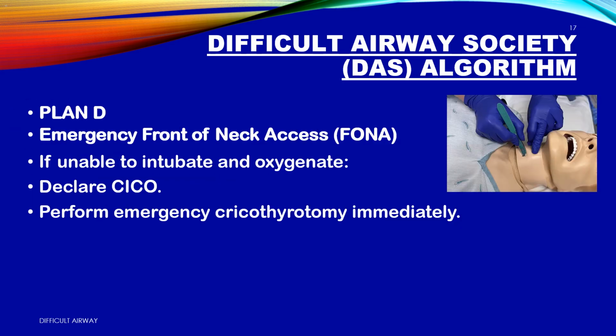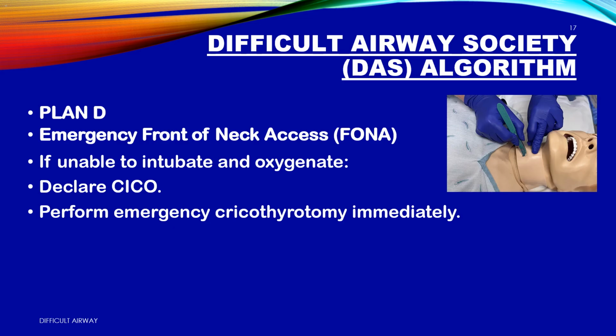Plan D: Emergency front of neck access, FONA. If unable to intubate and oxygenate, declare CICO. Perform emergency cricothyrotomy immediately. If you can't intubate, and you can't oxygenate, Plan D equals CICO, emergency front of neck access. CICO equals can't intubate, can't oxygenate. This is the final airway emergency.